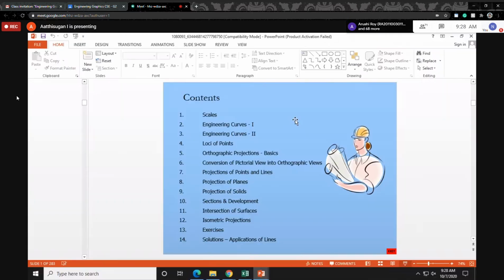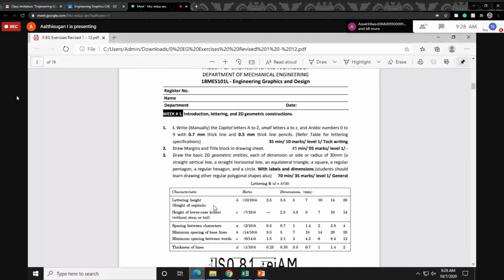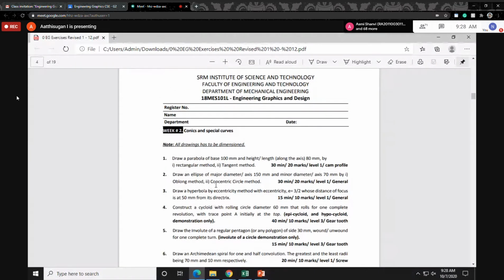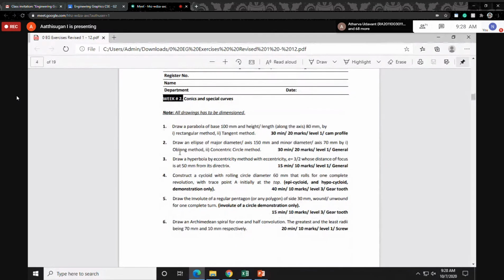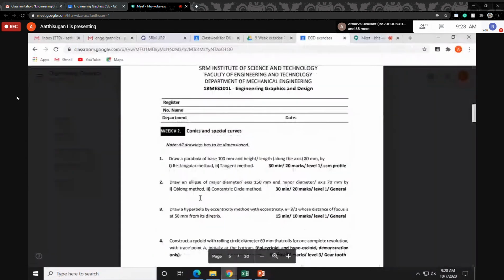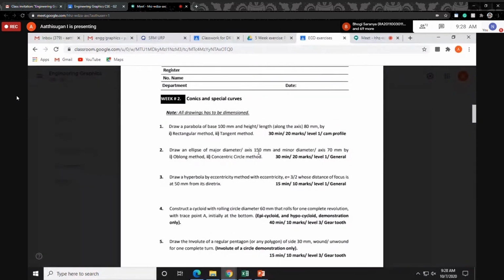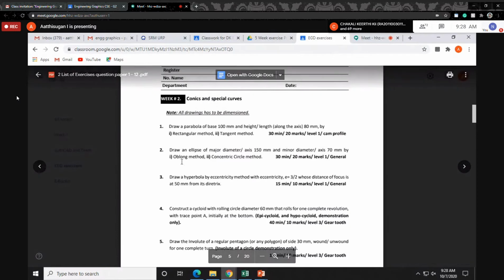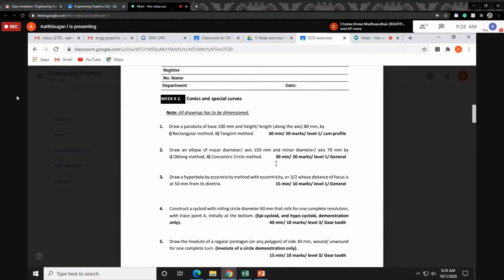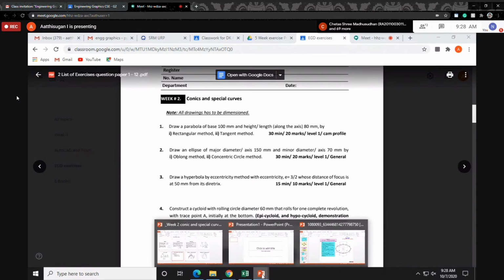So our case is, first we see our questions. First I'll explain the second question, that is an ellipse using the concentric circle method. Draw the ellipse of major axis 150 mm and minor axis 70 mm by using two methods: one is the oblong method, another one is the concentric circle method. First we will see the concentric circle method animation.